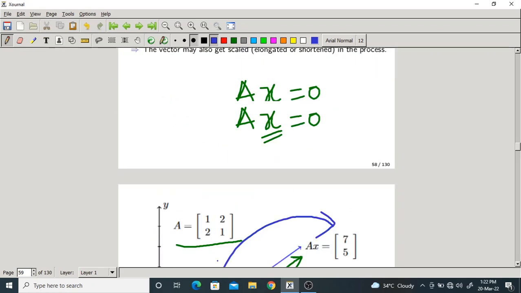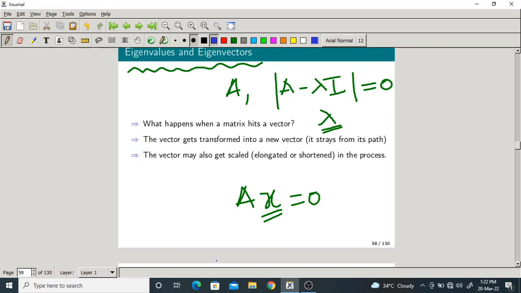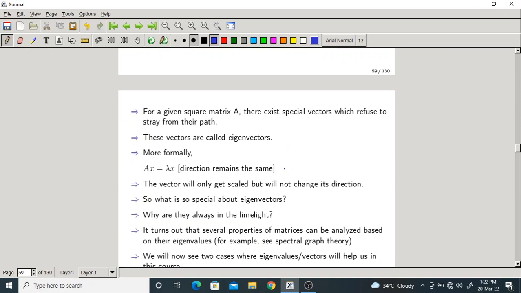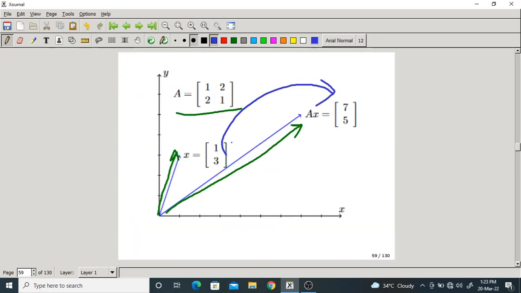Okay. So the vector also gets scaled, or the magnitude will change. It may increase or it may decrease. So it may change its path, okay, or direction. Now here, we have a special vector that is called eigenvector. What is the specialty of eigenvector? It refuses to change its path or its direction. Okay. So in this example, whenever